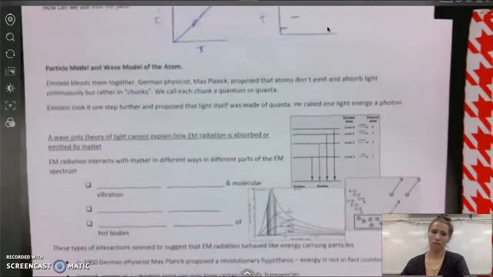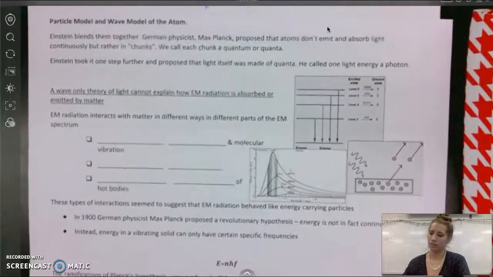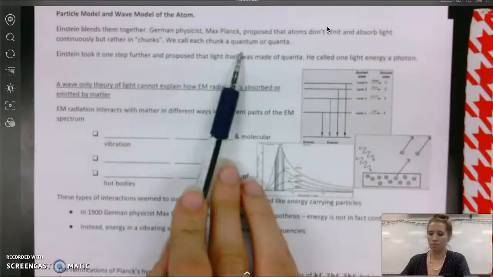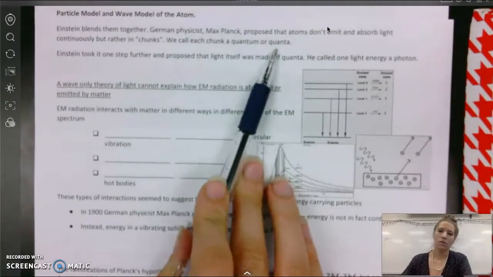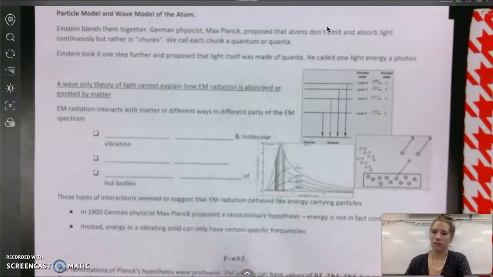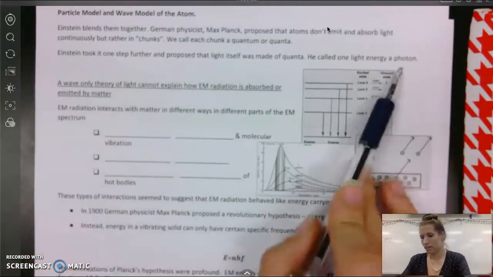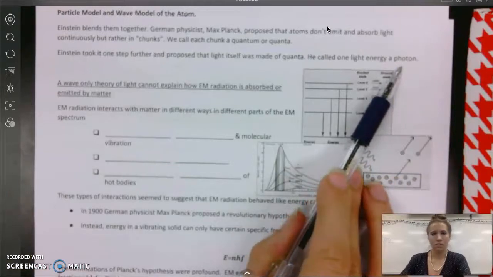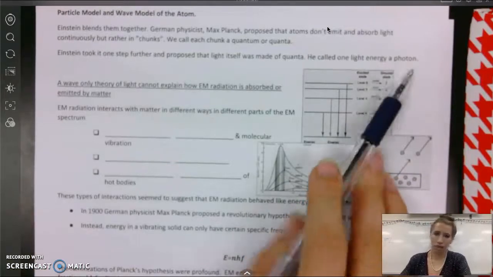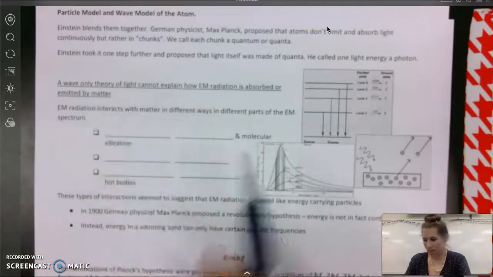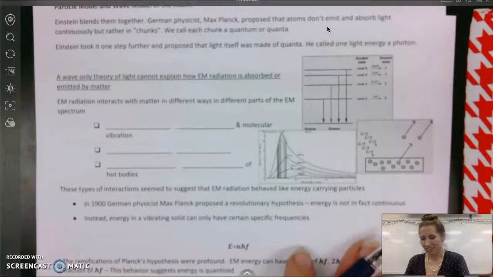So if energy can be chunked, and he gave a name for this of a quantum, then we can describe that chunk as a particle, and Einstein gave the name photon to this chunk of light. So a photon is a massless particle of light. Yes, massless particle. It's quite the concept, isn't it?